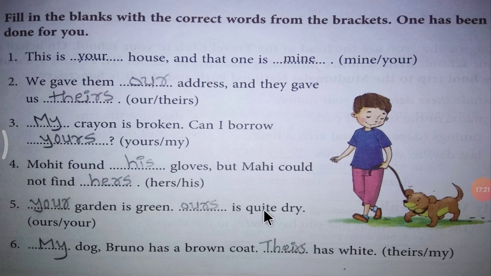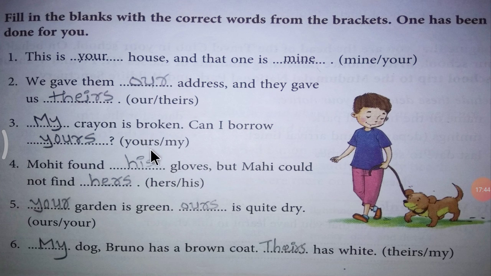Ours is quite dry. Dash dog Bruno has a brown coat. My dog Bruno has a brown coat. Theirs has white. So this is the exercise which is given in your English textbook.